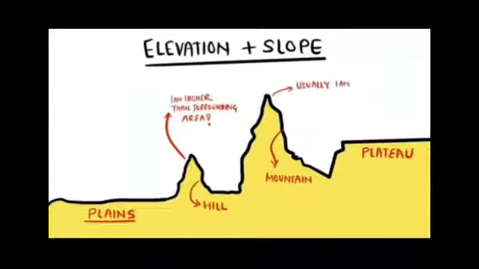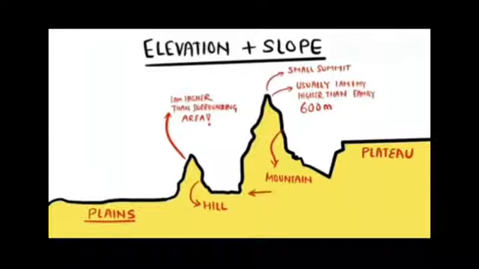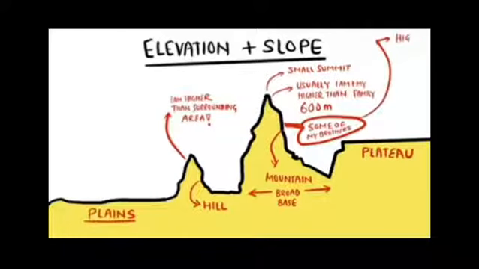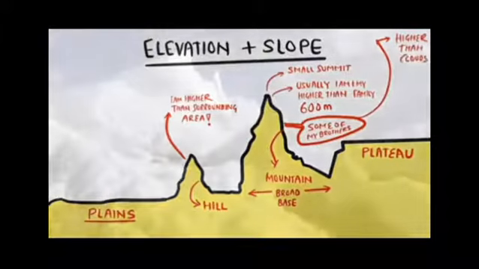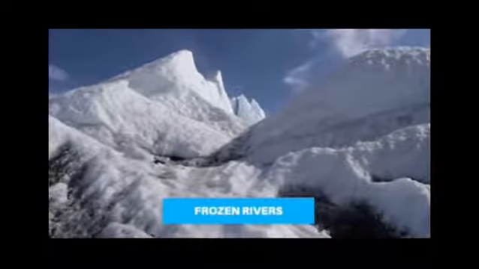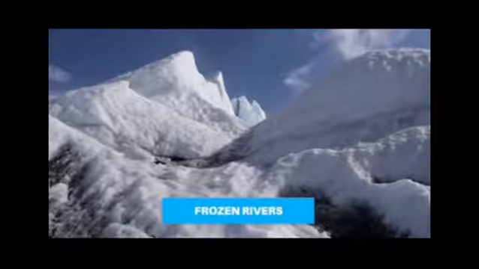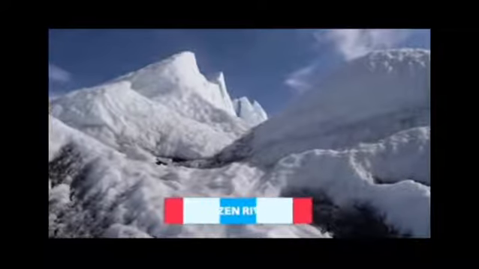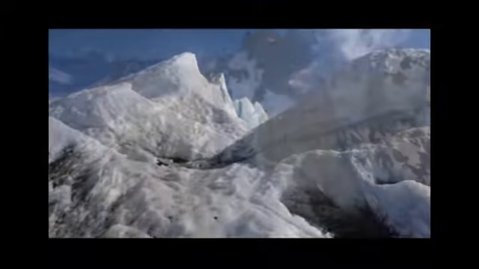Then come the mountains. These are generally higher than hills and reach an elevation of more than 600 meters, and they are termed mountains. Mountains have small summits and a broad base. Some mountains are even higher than clouds, and some have glaciers.